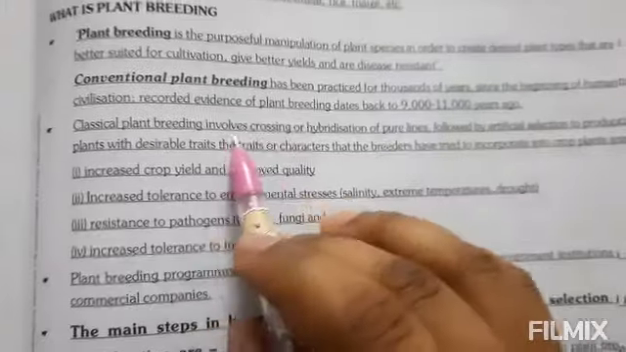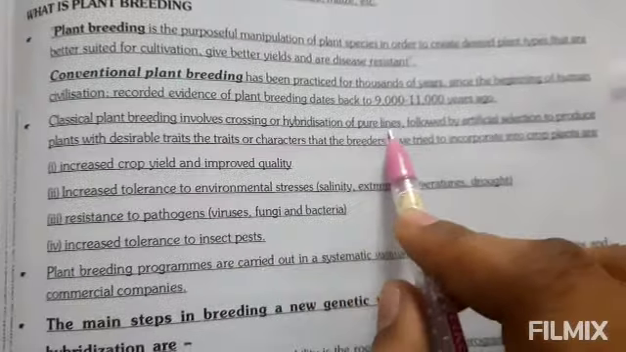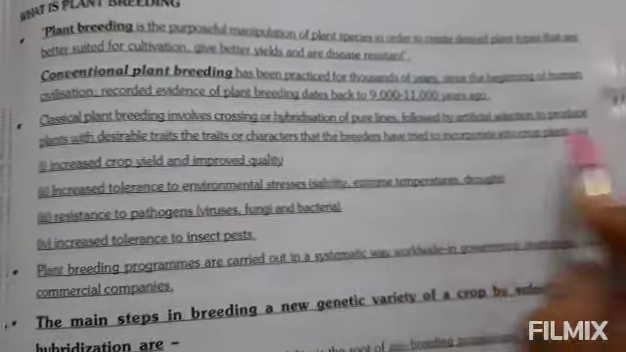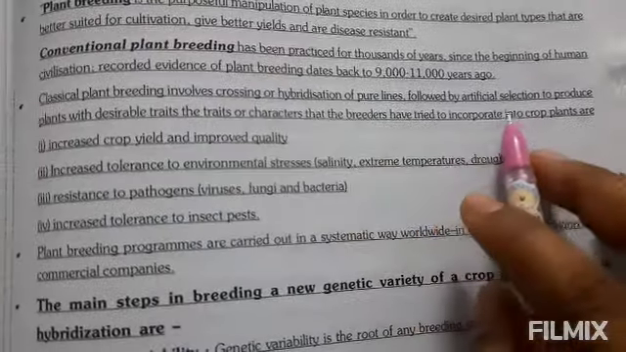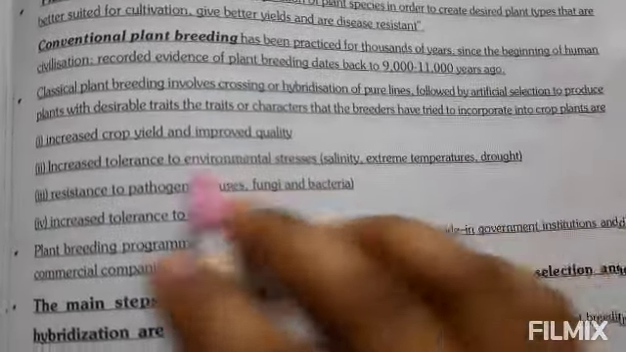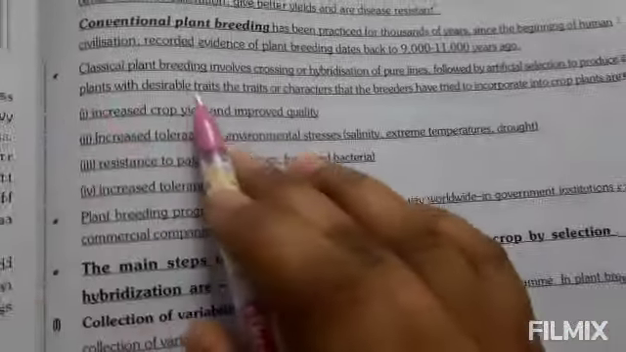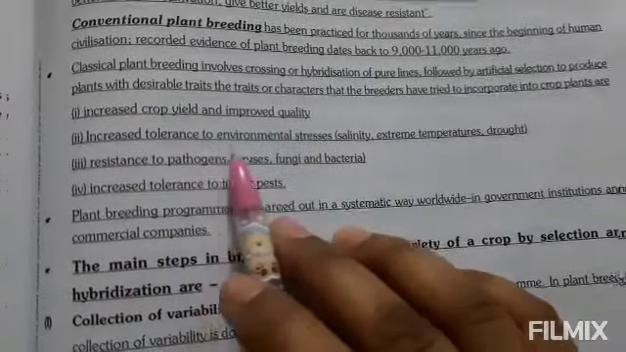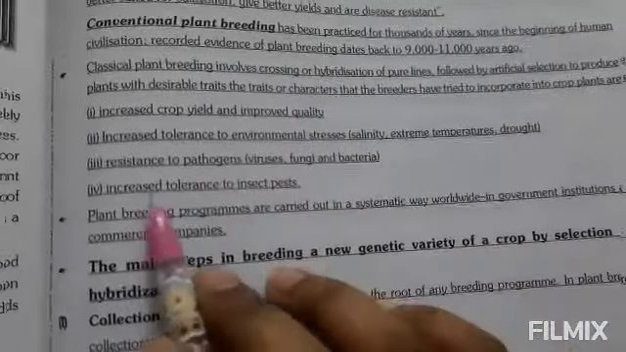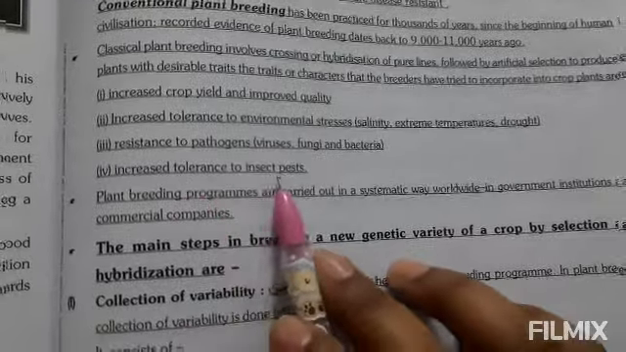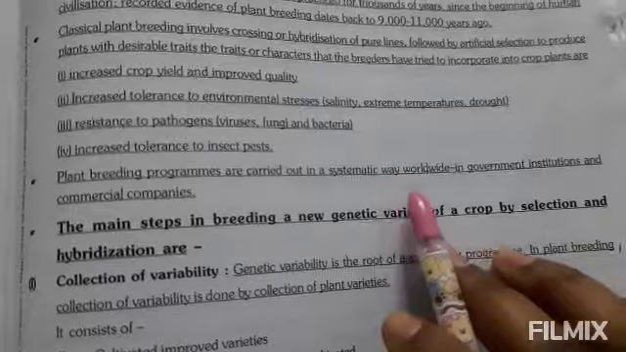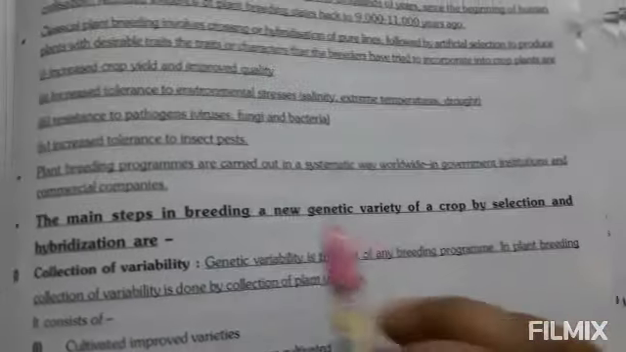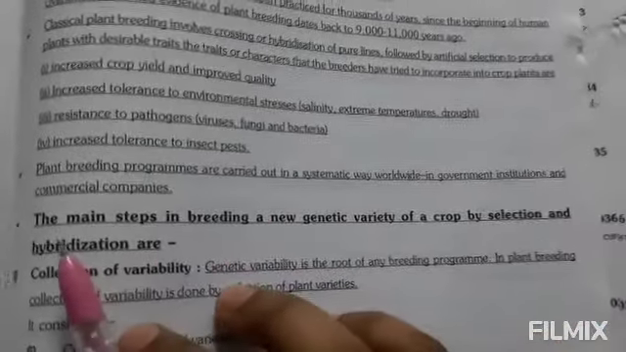Classical plant breeding involves crossing or hybridization of pure lines, followed by artificial selection to produce plants with desirable traits. The traits or characters that breeders have tried to incorporate into crop plants are increased crop yield and improved quality, increased tolerance to environmental stresses, resistance to pathogens, and increased tolerance to insect pests. Plant breeding programs are carried out in a systematic way worldwide in government institutions and commercial companies.